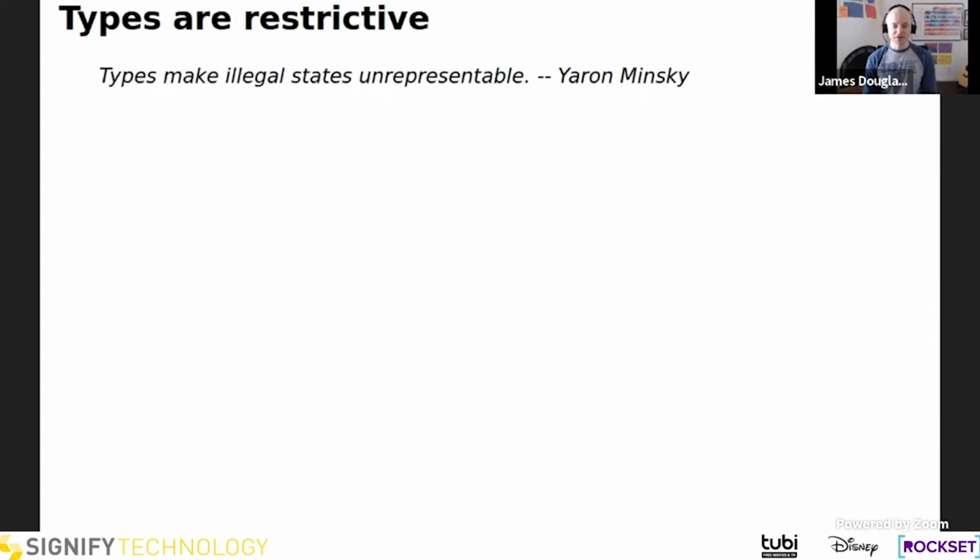But first, I want to talk just about types in general. So again, the premise of this talk is that it is linear types, but really types in general, and that types are good because types are restrictive. So we have this Minsky quote that I really like, that types make illegal states unrepresentable. So things that we don't want to be able to put into code, we use types to restrict ourselves from doing.